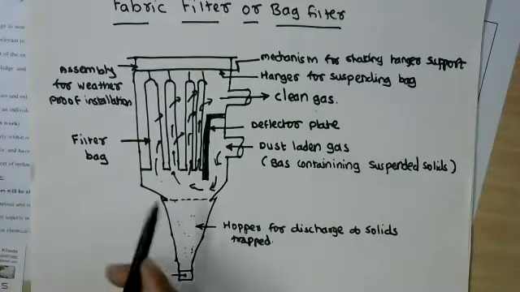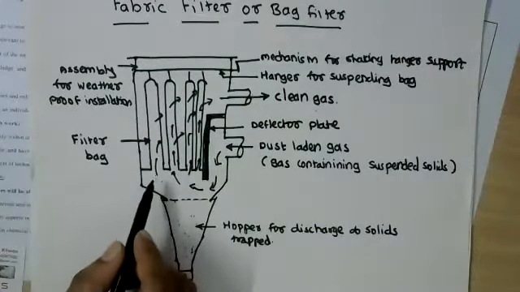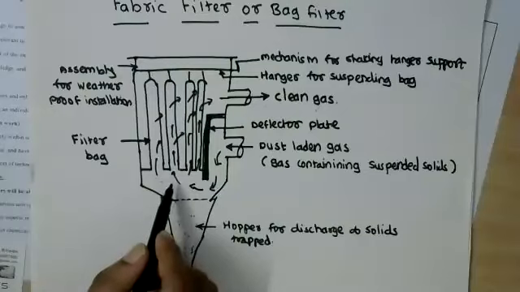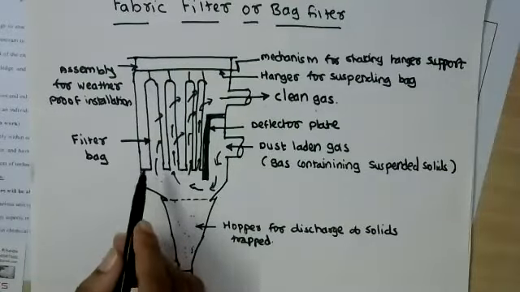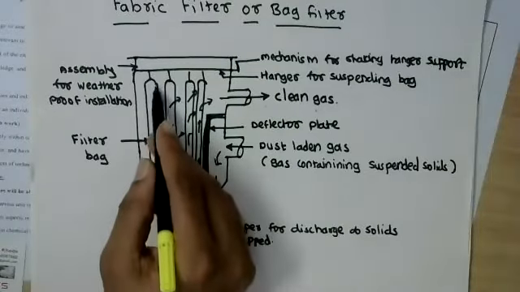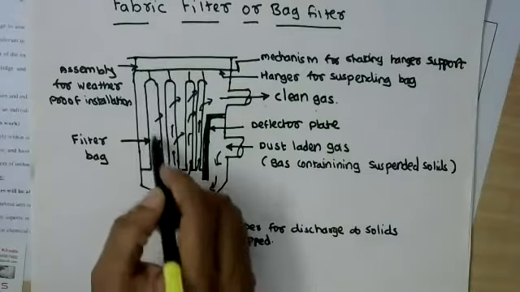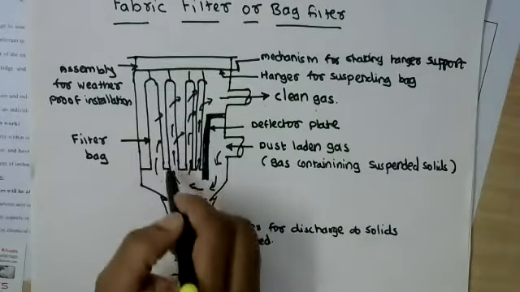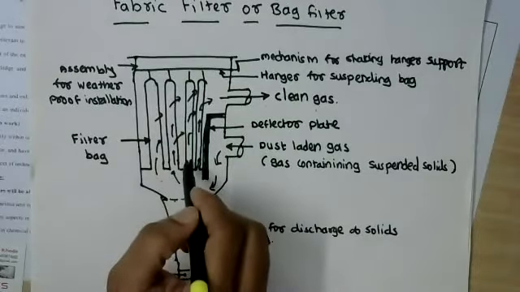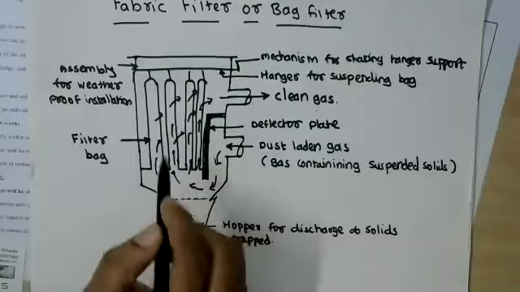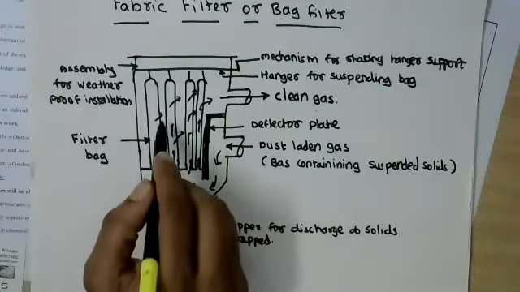Now, if you continue the filtration for a prolonged time, then it is possible that a solid cake will be deposited over the filter medium, which will offer resistance for the filtration.